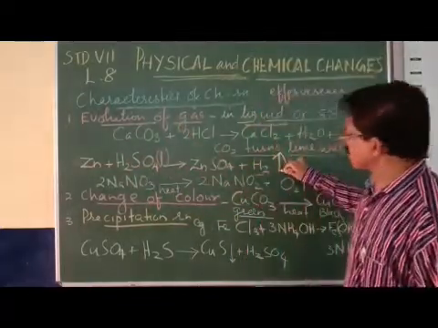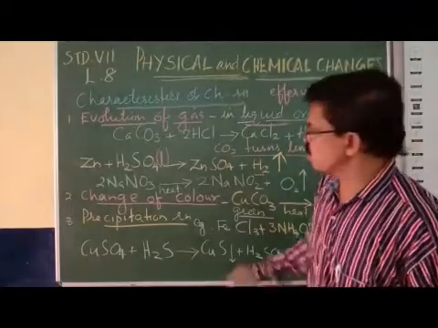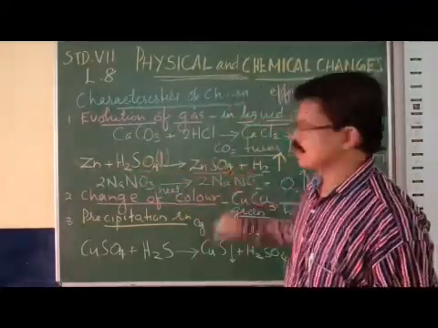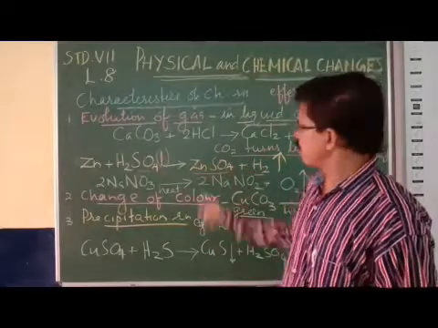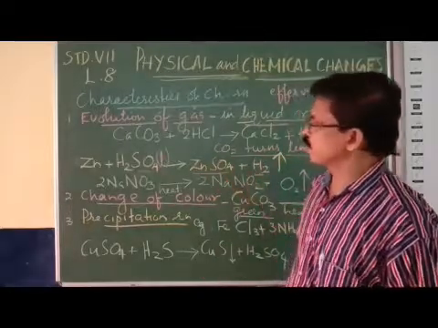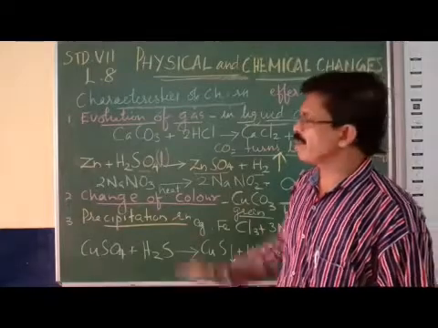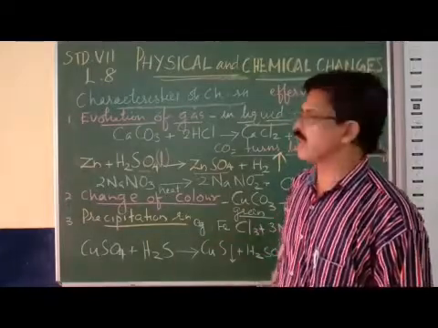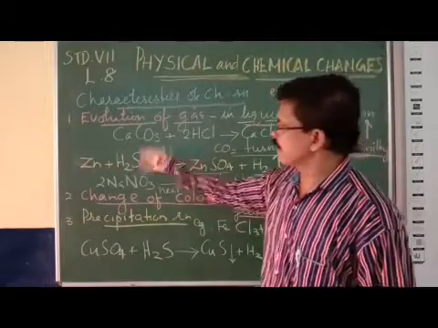That will be represented by the arrow mark pointing upwards. And the zinc combines with sulfate and forms zinc sulfate. That is the product. So zinc sulfate plus hydrogen gas. You have already studied that when a metal reacts with acid, the metal displaces the hydrogen from the acid. So here also it happens.